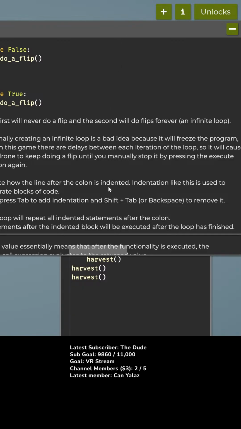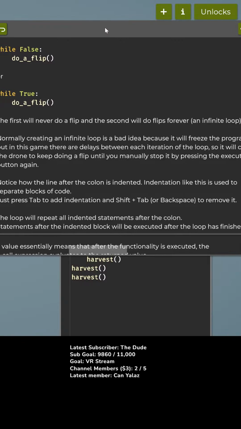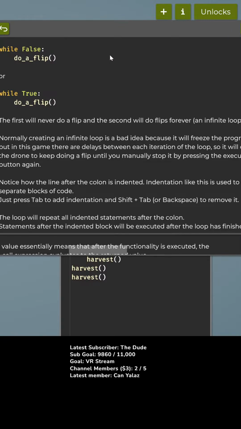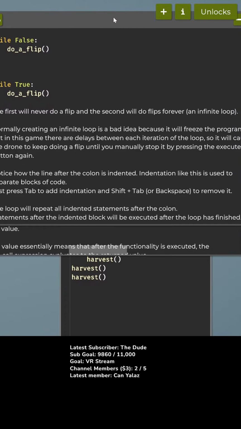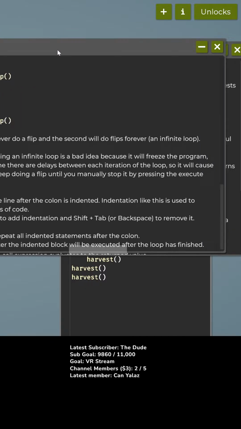Notice how the line after the colon is indented. Indentation like this is used to separate blocks of code. Just press tab to add an indentation and shift tab or backspace to remove it. The loop will repeat all indented statements after the colon. Statements after the indented block will be executed after the loop has finished.